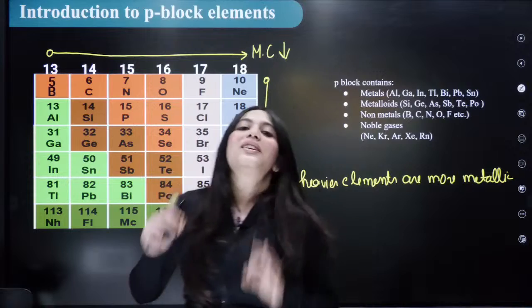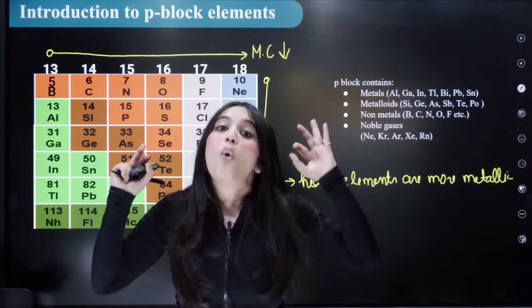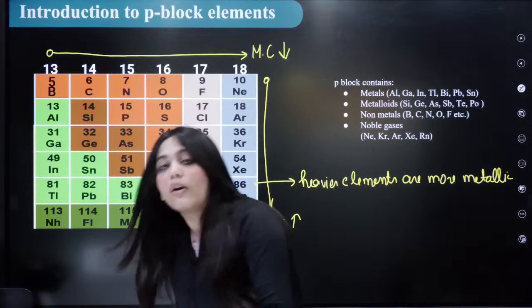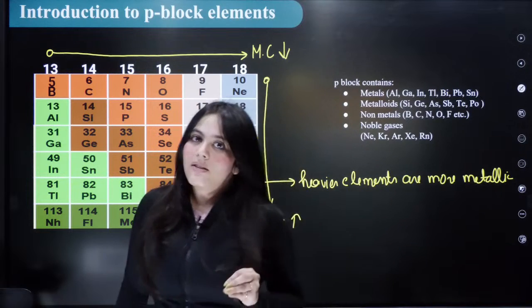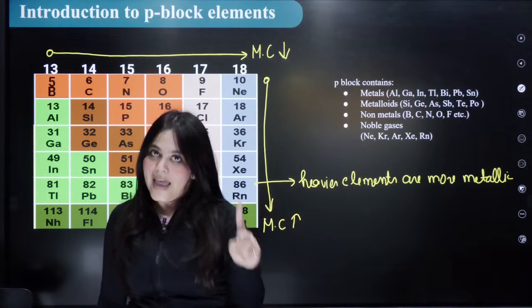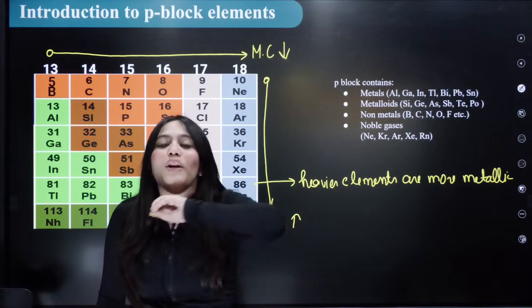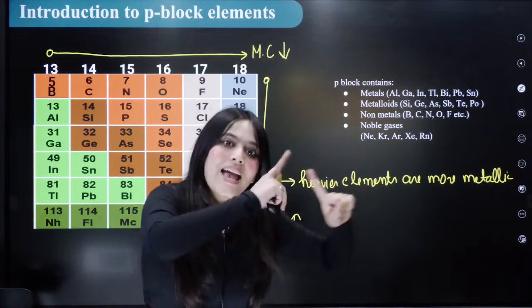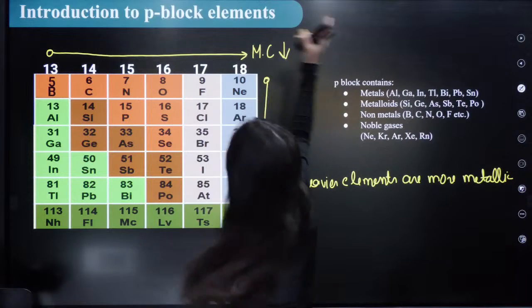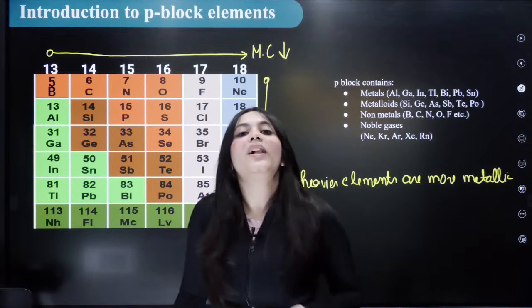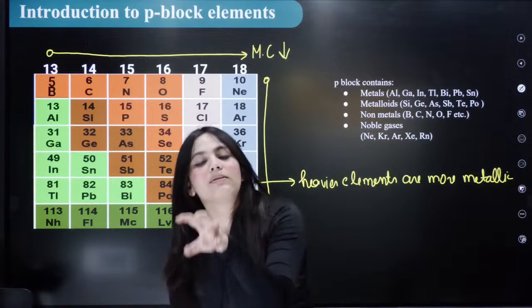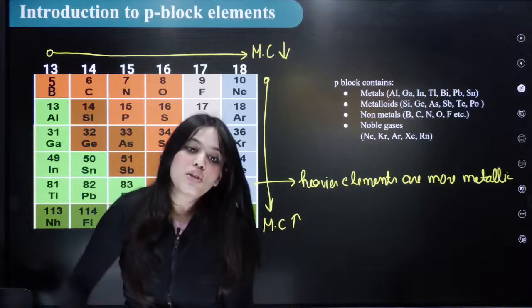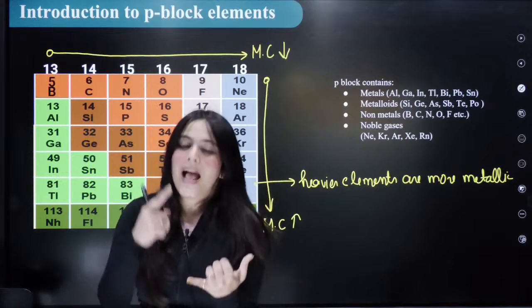Now, a very interesting fact: the p block is the only block where this happens. All the other blocks, whether it is s, d or f, are made up of just metals. Just metals. Only in the p block will you find metalloids as well as non-metals. Only in the p block is there a combination of metals, non-metals and metalloids.